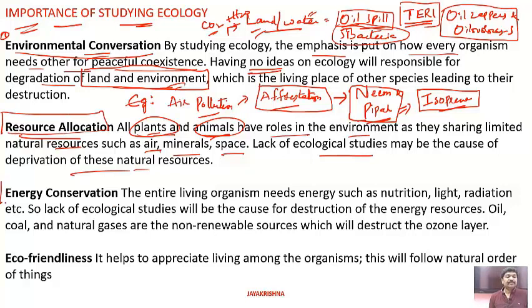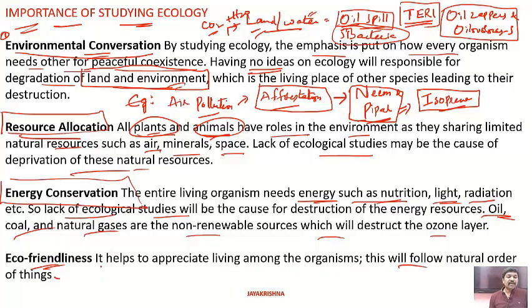The third one is called energy conservation. All living organisms need energy such as nutrition, light, radiation. There are a number of such energies that are required for the species. So lack of ecological studies will cause the destruction of energy resources. Oil, coal, natural gases are non-renewable resources which will destroy the ozone layer. Eco-friendliness helps to appreciate living among the organisms. This will follow the natural order of things.